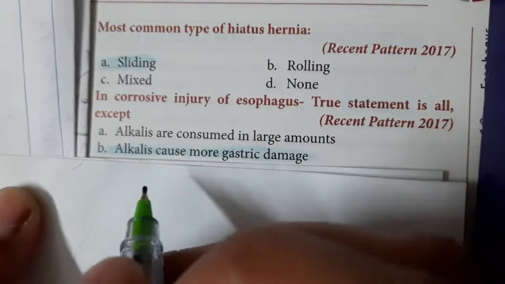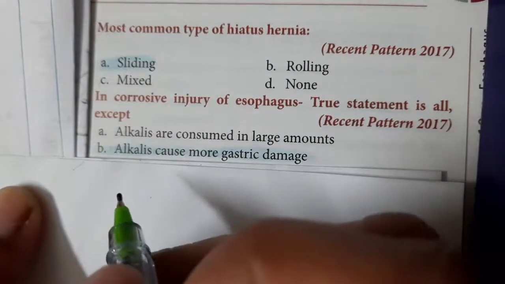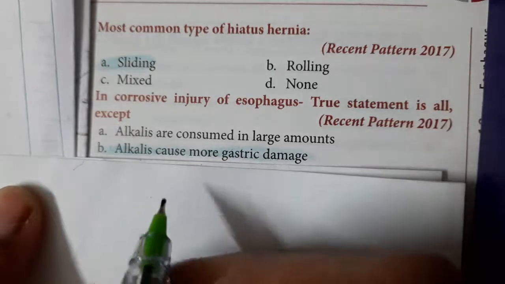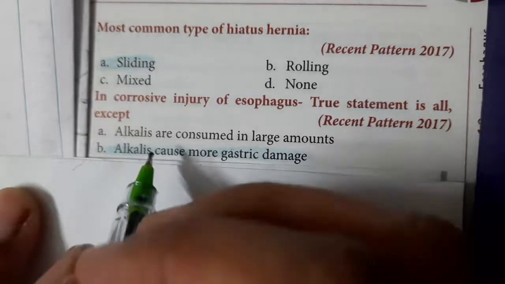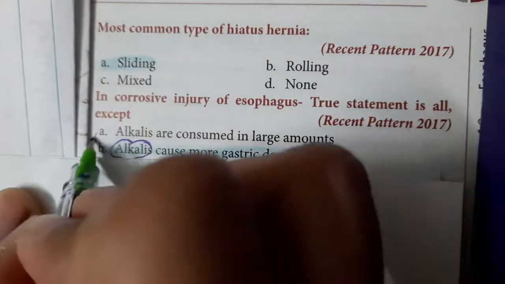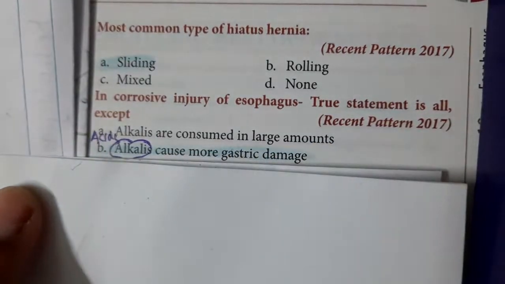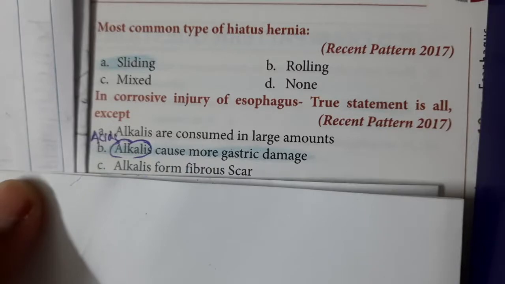Normally, alkalis cause more damage to the structures because of their penetration with the help of liquefactive necrosis. But here, acids cause more gastric damage when compared to alkalis, because acids cause pylorospasm or pooling of acid in the antrum. That will lead to more gastric damage than in alkalis.